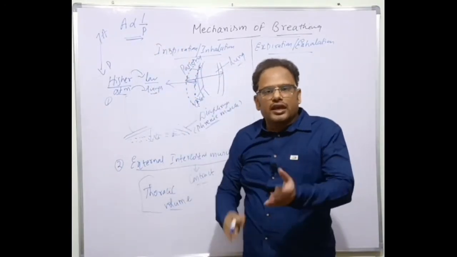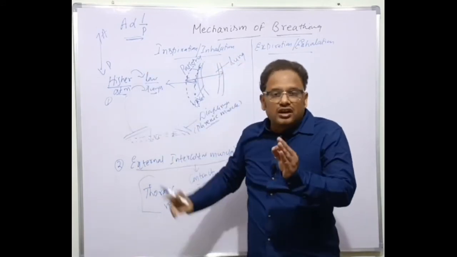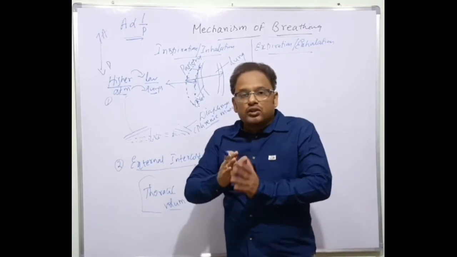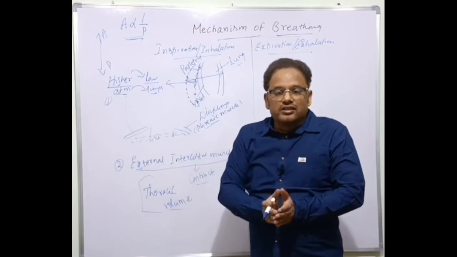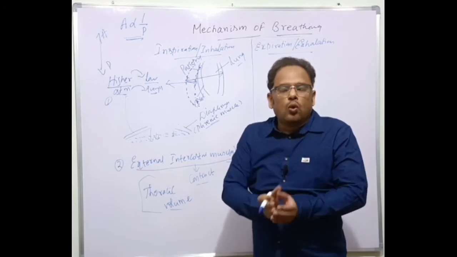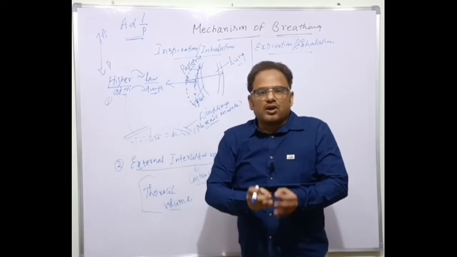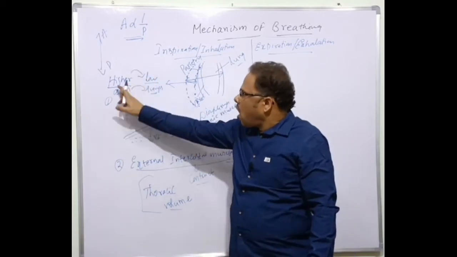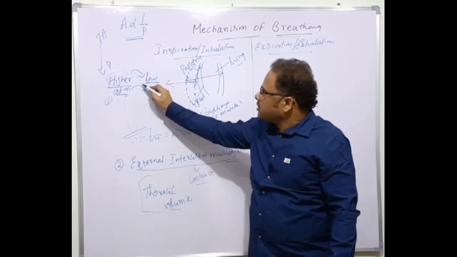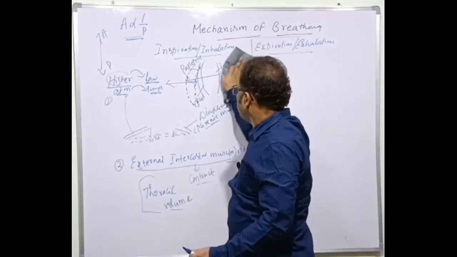That is, area is increased, the pressure is decreased. What is the pressure here? Intrapulmonary pressure. The pressure inside the lungs when compared to the atmosphere is lesser. There is a negative pressure maintained inside the lungs. There is a pressure gradient. What is the gradient here? The pressure difference between the atmosphere and the lungs. Because of this, based on the diffusion of gases, oxygen diffuses from the higher, that is the atmosphere, into the lower, that is the lungs. That is called inspiration. Bachcho, this is very simple. Okay, I'll explain here graphically now.